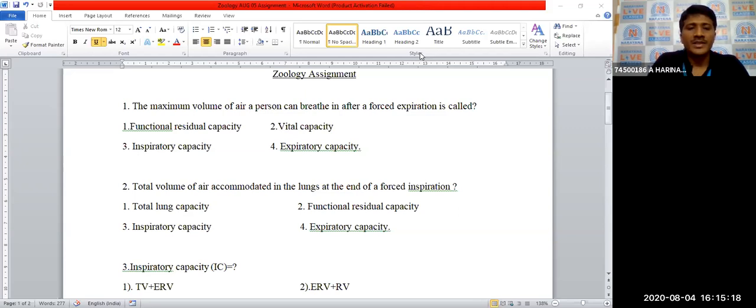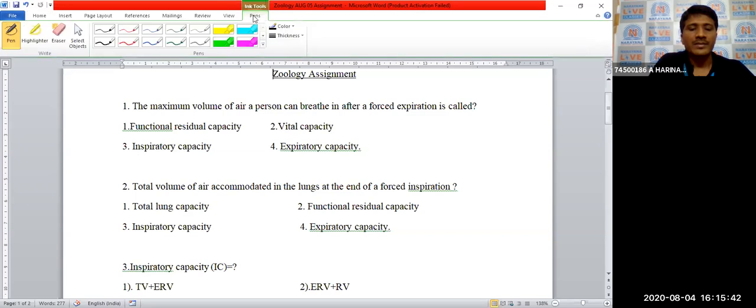What is the first question here? The maximum volume of air a person can breathe in after a forced expiration is called, that is nothing but the vital capacity. What is vital capacity?